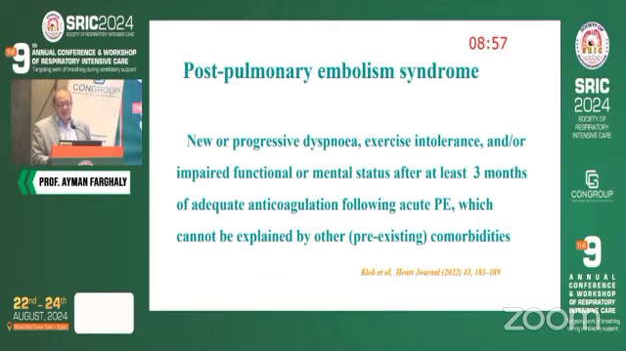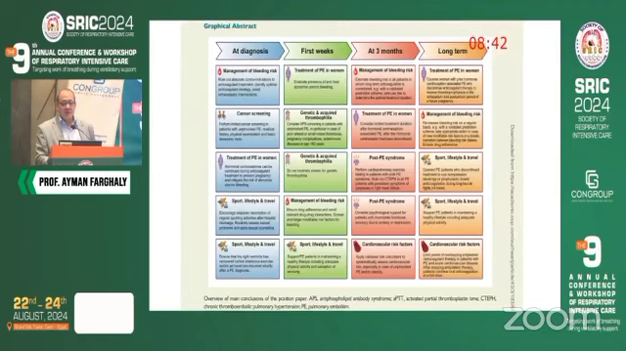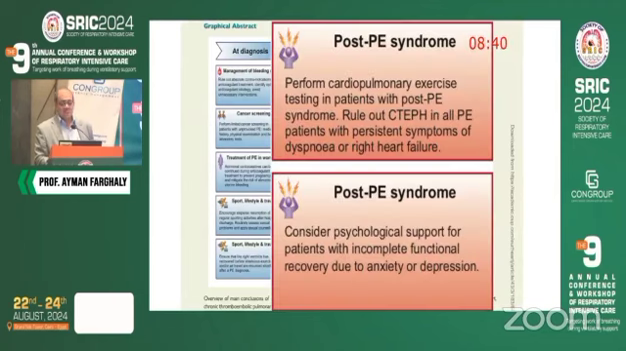However, with new or progressive dyspnea, exercise intolerance, and/or impaired function or mental status after at least 3 months of adequate anticoagulation, you should be careful that we may have some complication of the acute embolism. And this is called post-PE syndrome. One of the most important components of the post-PE syndrome is to rule out CTEPH in all PE patients with persistent symptoms.